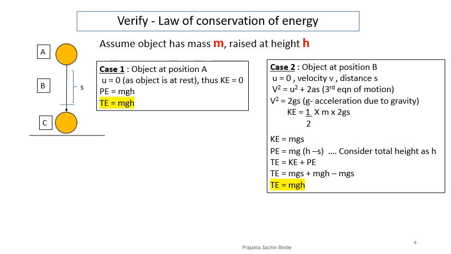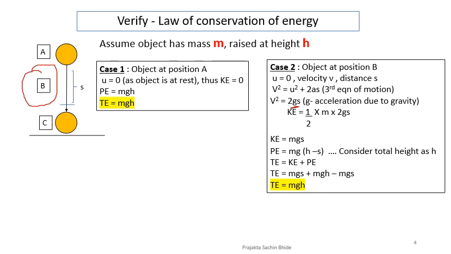What happens in case 2? Let us say that the object has now been released from A and it covers some distance, and this is the transition phase B. It has covered some distance, say S, and it has acquired some velocity, say V. Now by using the third equation of motion, I know that v square is equal to u square plus 2as. Here u is 0, and the acceleration is due to gravity, so I can replace a with g. So v square is equal to 2gs.